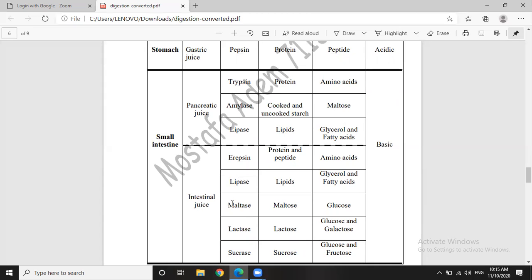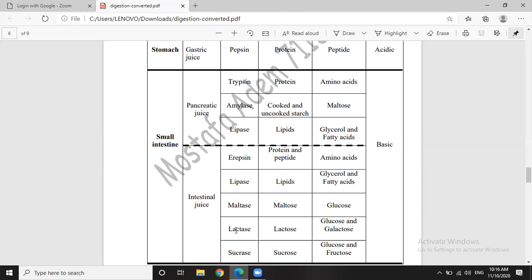Maltase. Maltase is an enzyme that digests maltose. Of course, from its name, maltase digests maltose. The substrate of maltase is maltose. So, maltase is an enzyme that digests maltose into glucose. We saw before that each maltose molecule is formed of 2 glucose molecules. Okay? So maltase is an enzyme that digests maltose into 2 glucose molecules.